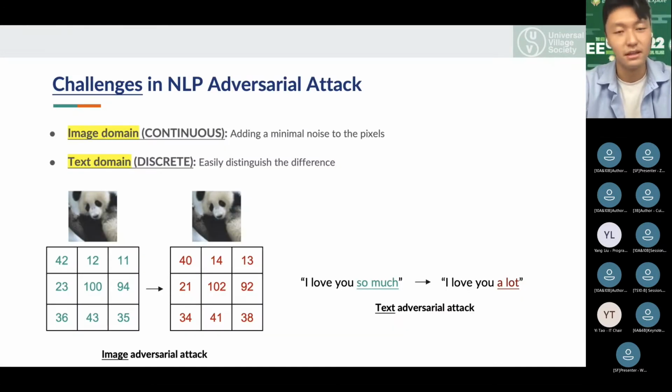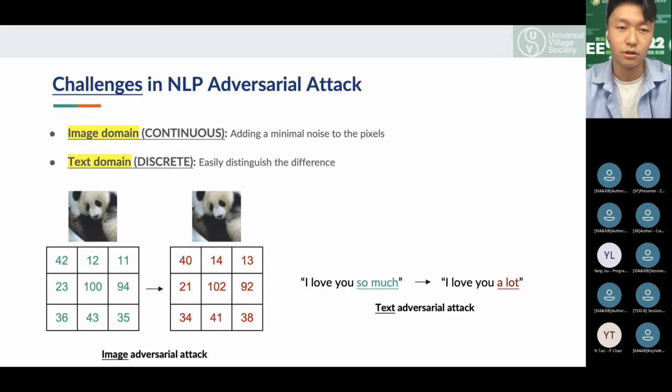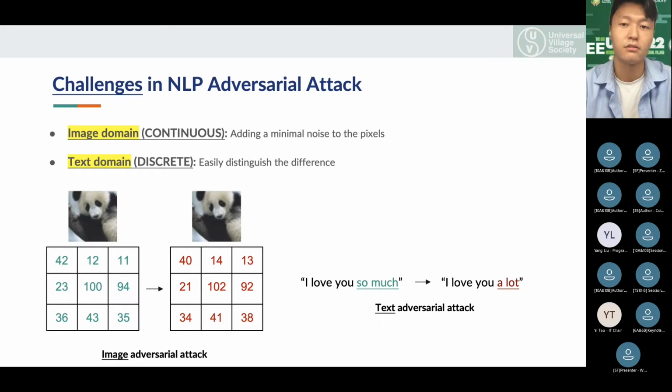Now, although such a method demonstrated a fairly high attack success rate in the image domain, it has still been a challenging task in the field of natural language processing. This is because images consist of continuous characteristics, so adding minimal noise to the pixels will still make the adversarial example imperceptible. On the other hand, since the text domain has discrete characteristics, the neural network will easily distinguish the difference between the poisoned text and the original input.